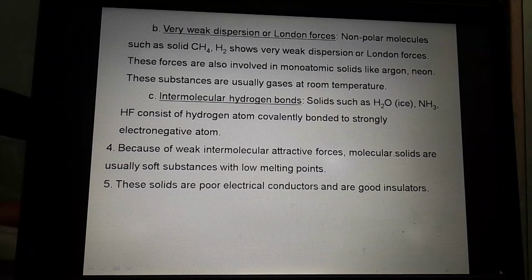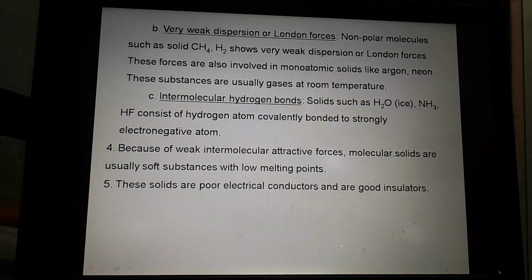The second type is very weak dispersion. Means in that case, these forces of attraction are very low or very weak. These are also called London forces. In these crystals, the molecules are non-polar in nature, such as solid CH4. Hydrogen shows such type of London forces, and these are also involved in monoatomic solids like argon, neon, etc.